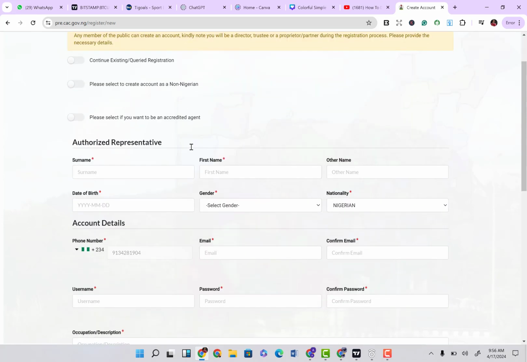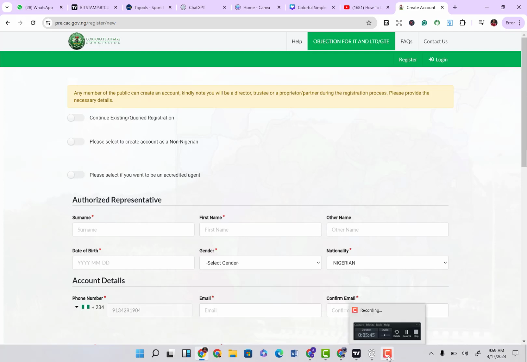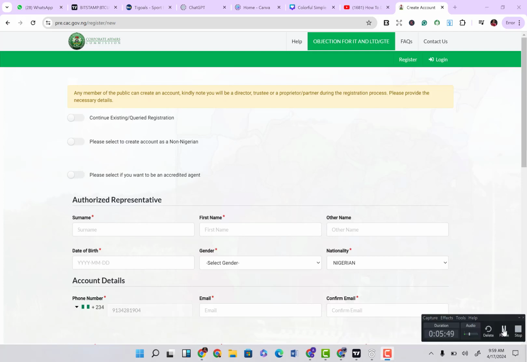And then I'm just going to start filling all these documents. What I want you to do is to make sure that you fill in this page as accurately as possible. Do not make a mistake because it will affect your overall outcome. All right, so let's go. But please make sure that if you're creating this account for a third party, the detail you're using is the third party's correct detail. Do not use your personal detail, use the third party's correct detail. All right, so let's go in and I'll fill this.